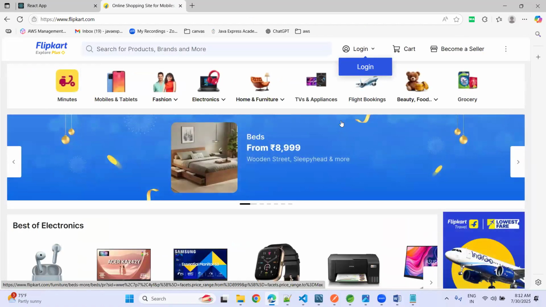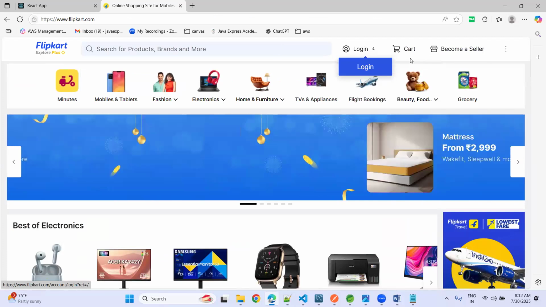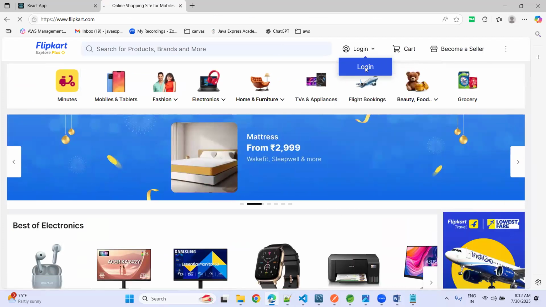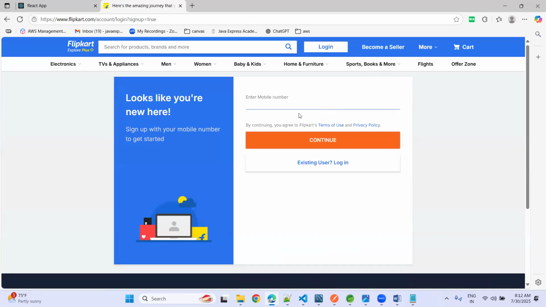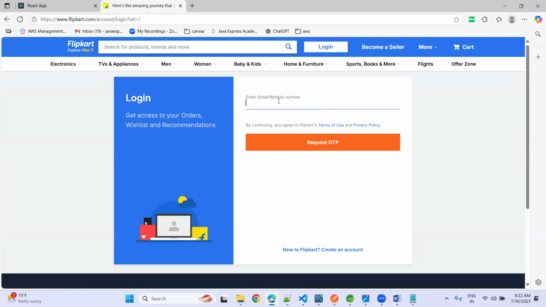Now if you want to purchase a product, sign up is the mandatory option we have. Sign up is mandatory here. Once you create an account, maybe a few sites will ask for email id, username, password and everything, but this one is using just a mobile number. If you are an existing user, you just need to log in here.